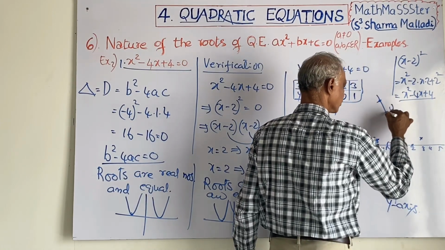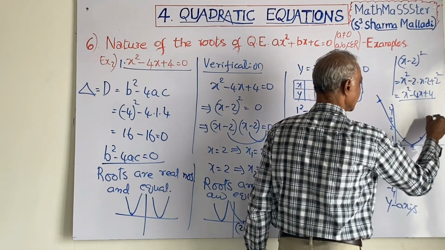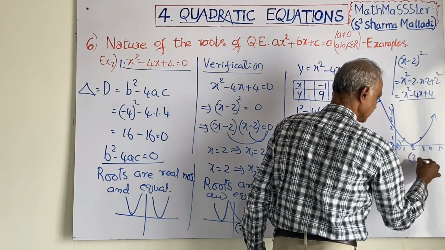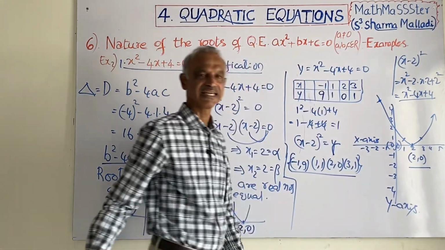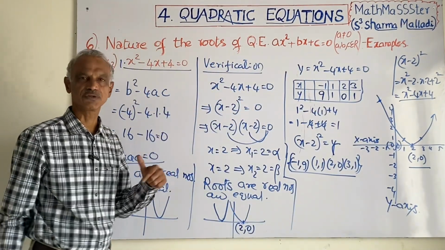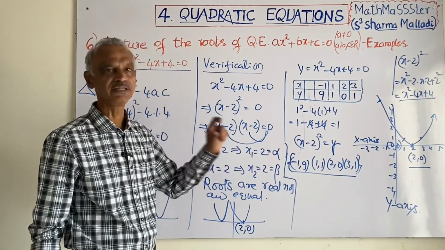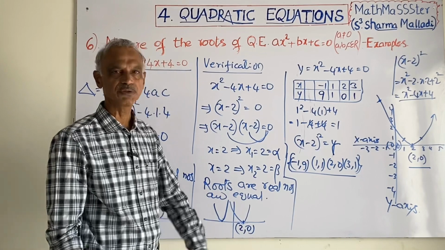Draw the graph. It is cutting the x-axis at only one point, that is 2, 0, because it will have only one root. Roots are equal to each other. It is touching the x-axis at only 2, 0. The roots are equal to each other.